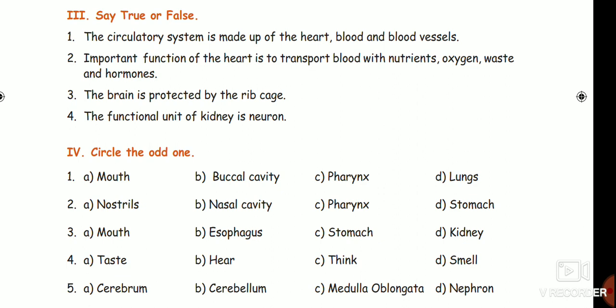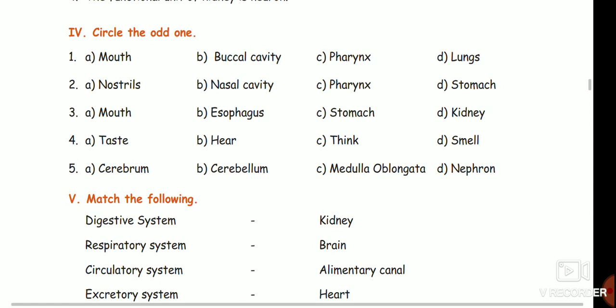True. Important function of the heart is to transport blood with nutrients, oxygen, waste and hormones. True. Third one, the brain is protected by the rib cage. False. Fourth one, the functional unit of kidney is neuron. False.